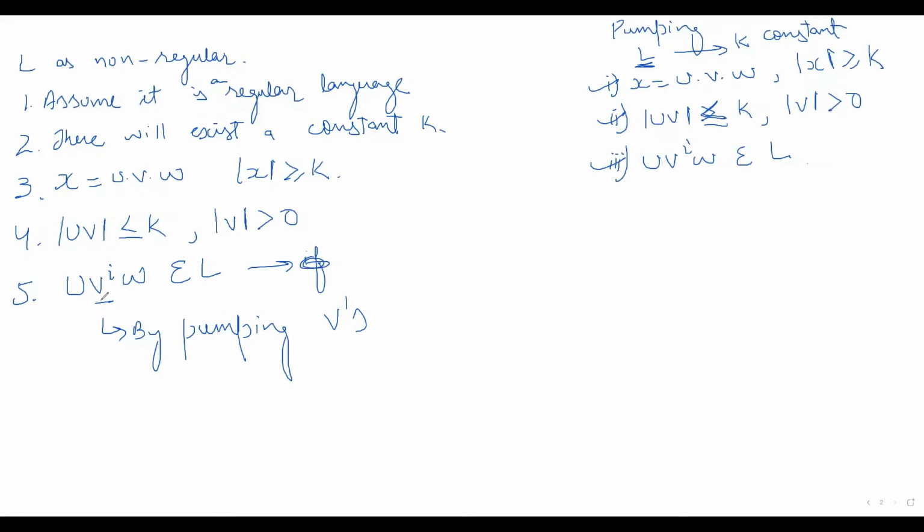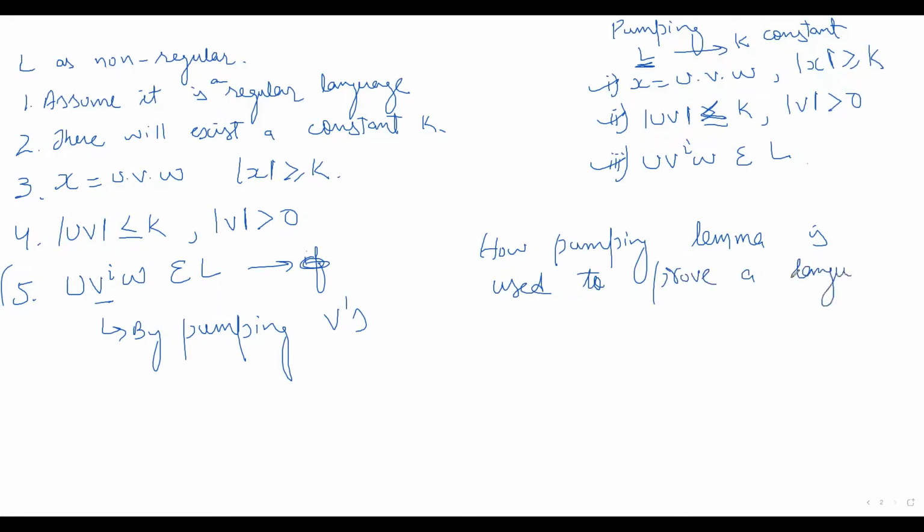So if there is any contradiction at point number 5, then our assumption is wrong. It is not a regular language. So this is how pumping lemma is used to prove a language is non-regular.